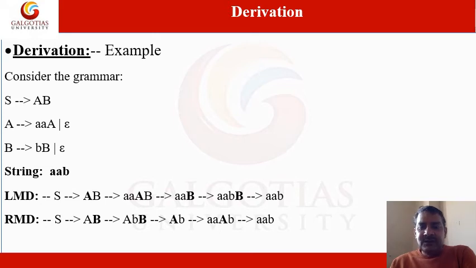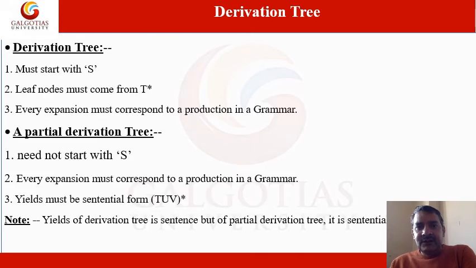This is all about the concept of derivation. There are two types of derivation. First one is leftmost derivation, second one is rightmost derivation. In leftmost derivation, the leftmost non-terminal will be replaced by the terminals. In rightmost derivation, in the right sentential form, the rightmost non-terminal will be replaced by the terminal. This is the concept of derivation.